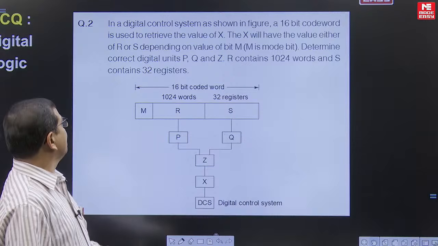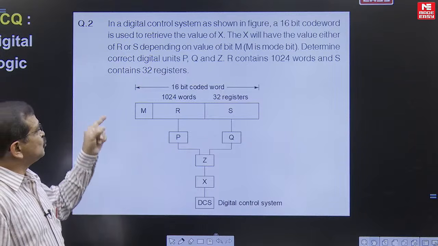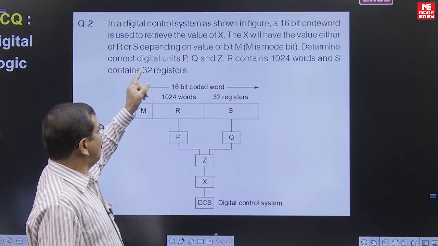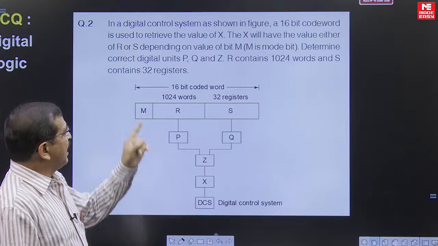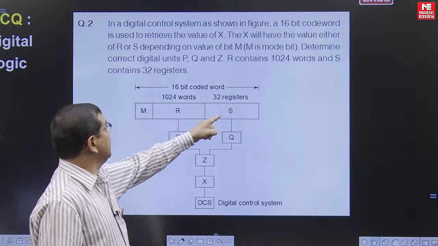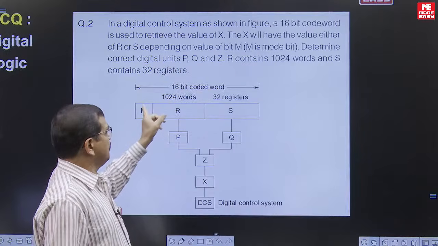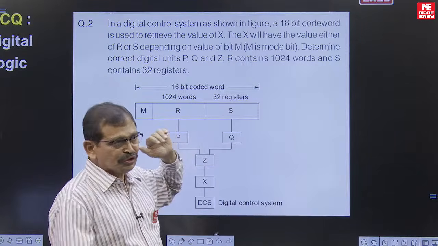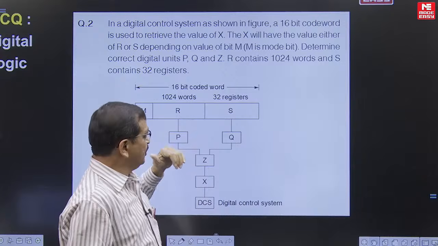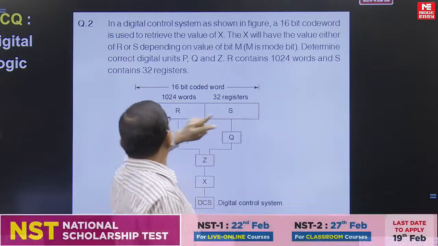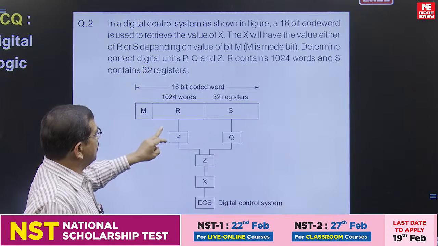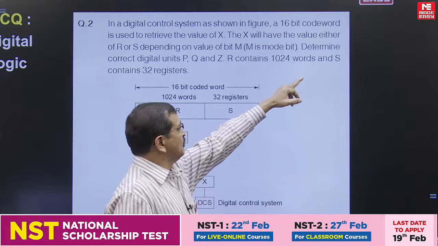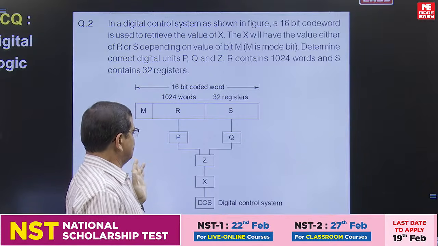The next question we are looking at: in a digital control system, as shown in the figure, a 16-bit code word is used to retrieve the value of x. The x will have the value of either R or S, depending upon the value of M, where M is mentioned as the mode bit. Of course, it is memory based, one of the students gave it, so based on that we are discussing this question. Determine the correct digital units P, Q and Z, where R contains 1024 words and S contains 32 registers.